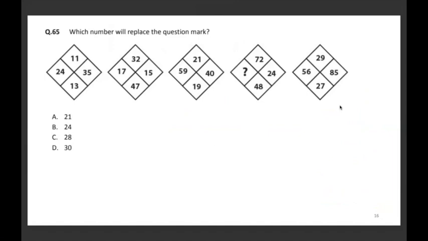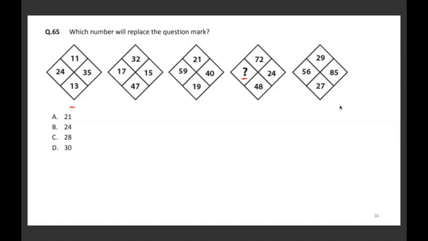Here we are given different grid combinations and there are some numbers written. What you have to find is ये question mark दिया है, वो question mark में which number will replace. Here in this case, there's some logic which is there within the numbers. I'll start with the first one. I'll first try to add the smaller numbers. That if you observe and that too you observe in everything. Now why I took that decision is because in every grid there are 2 small numbers and 2 big numbers. Means they have to be related with each other.